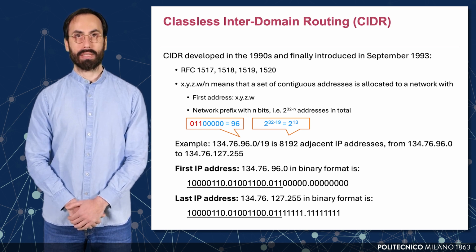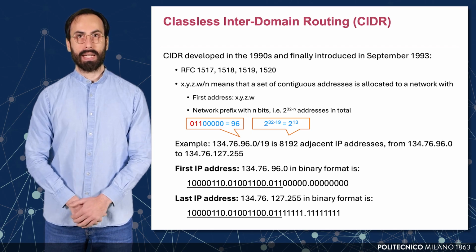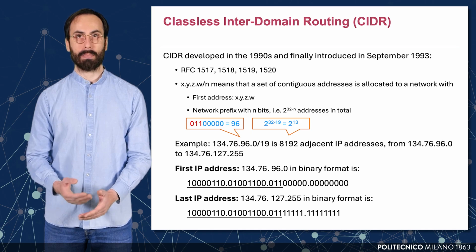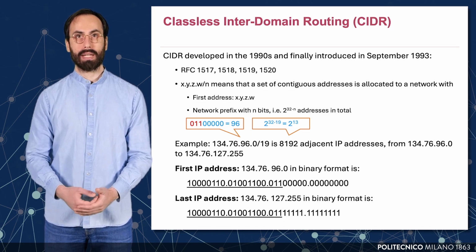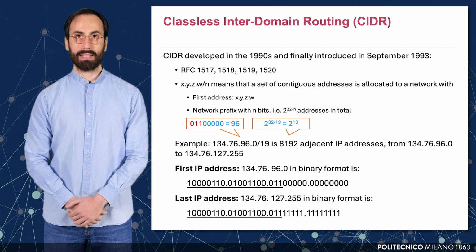The example shown in the slide represents 8,192 contiguous addresses, starting from the first address and ending with the last one. You can see how the binary representation helps identify the starting address and confirm the prefix length. The classless interdomain routing allows for flexible and fine-grained allocation of address blocks.